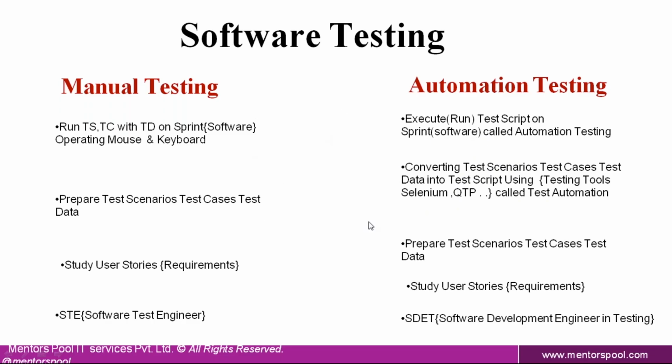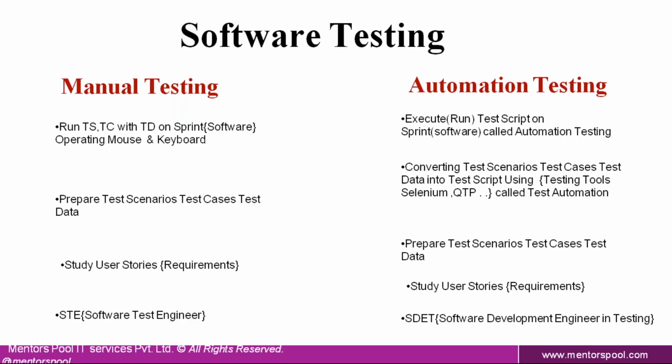Only one difference you need to notice: in manual testing, the human being is doing the activity, testing the application by using the mouse and keyboard. In automation testing, in place of the human being interacting with the application with the help of mouse and keyboard, the tool is doing the activity. Whatever activity the human being does here using mouse and keyboard can be automated and done by the tool, which is called the Selenium tool here.